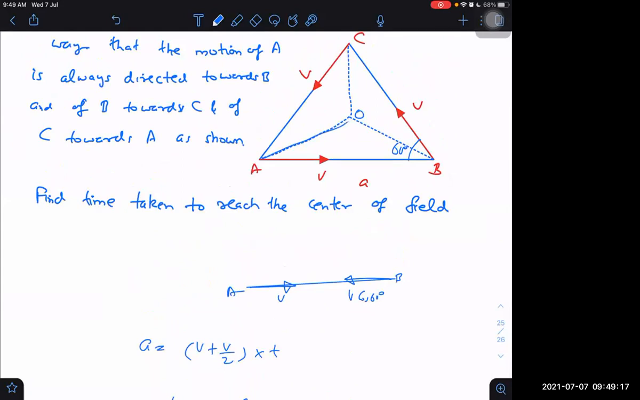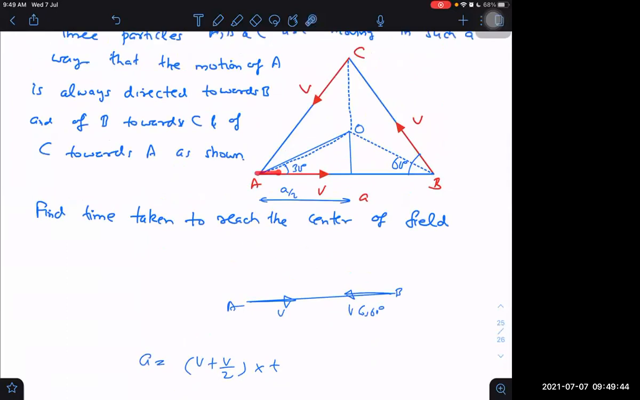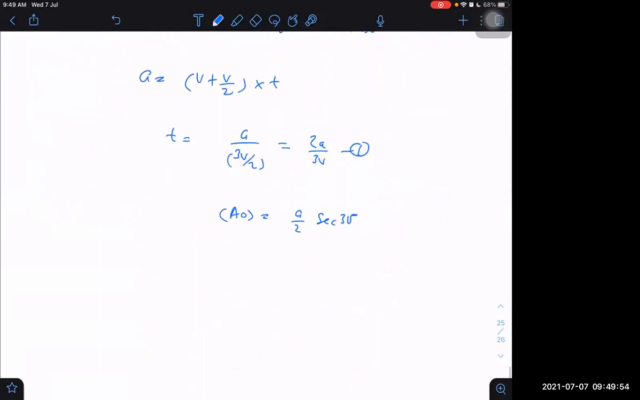Can we get the same thing by taking AO into account? First of all, I have to determine AO. How to determine AO? I know this side, the base length, is a by 2. This is 30 degrees. Then what will be the hypotenuse AO? AO can be written as a by 2 into secant 30 degrees.